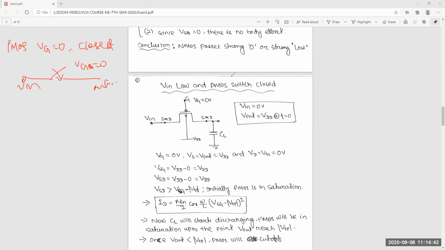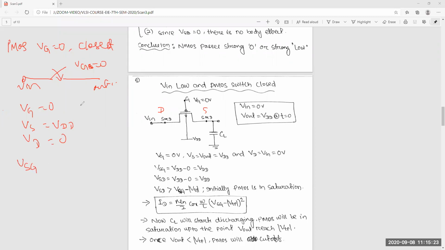Similarly, VG is equal to 0. For PMOS, the highest potential will be the source and the lower potential will be the drain. Here, initially the output side is at VDD, so that is the source and this is the drain. So Vs is equal to VDD and Vd is equal to 0. Now you can calculate VSG.